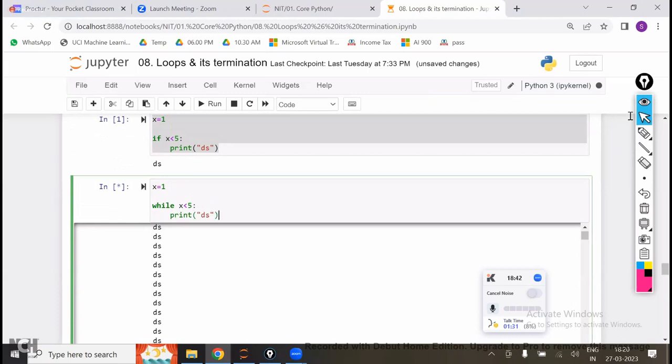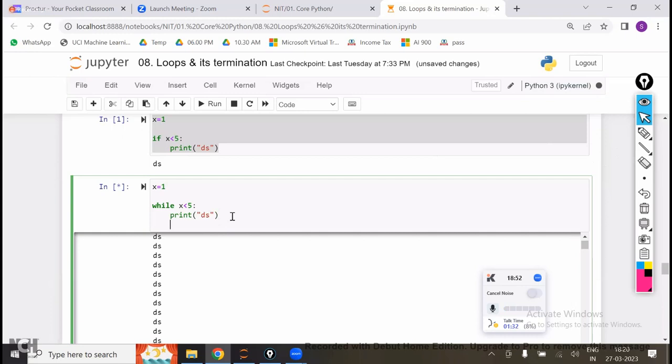Now, sir, when will this fail, meaning when will it stop? When the condition fails, only then it will stop. How will the condition fail, sir? Here you have not written anything, but if I write here x is equal to x plus 1, now what happens? Let us stop this one because it is an infinite loop. I am stopping the kernel by clicking on this. Now, let us re-execute the code like this. Once again I am executing.